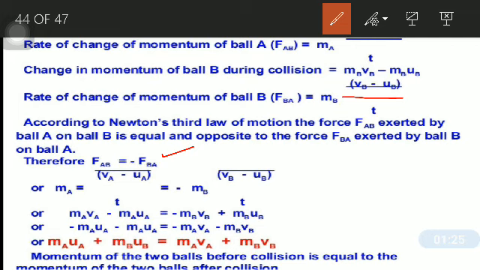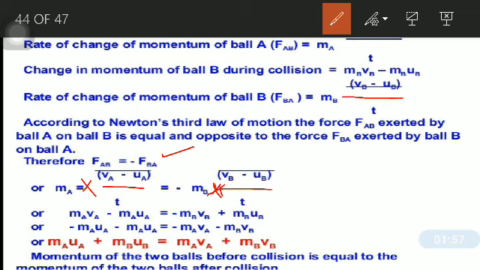So, placing the values of forces, force from A to B and force from B to A, it will be equal to ma multiplied by va minus ua upon t equals minus mb multiplied by vb minus ub upon t.